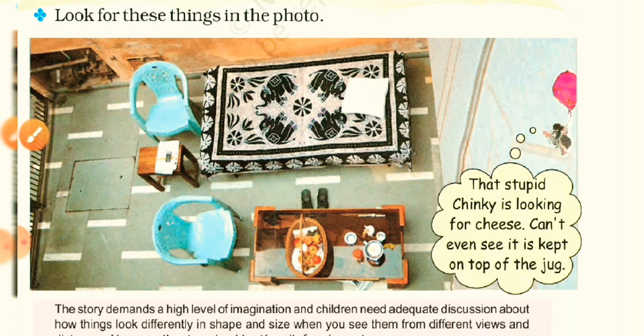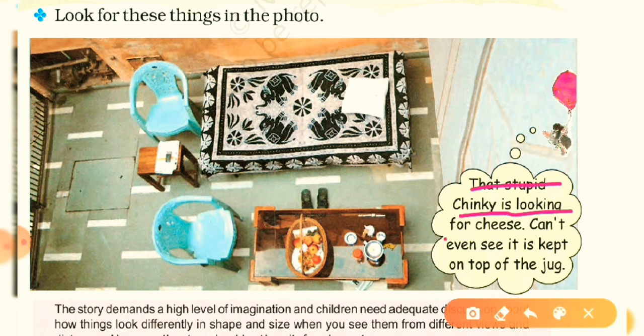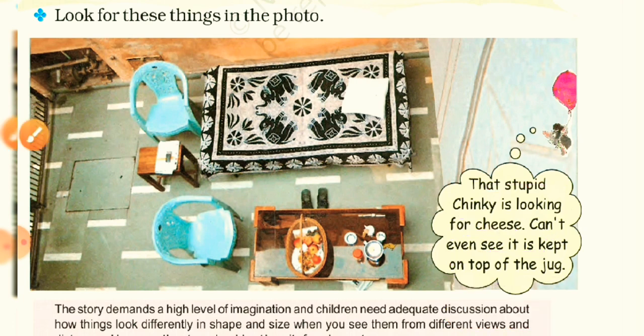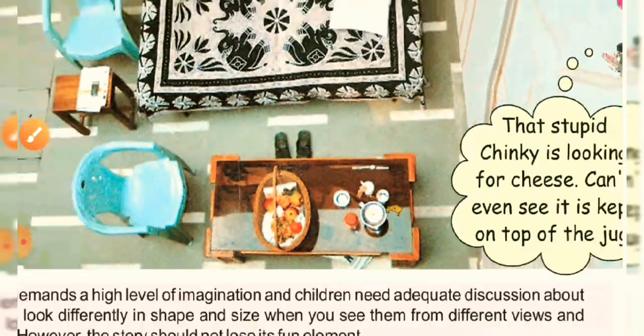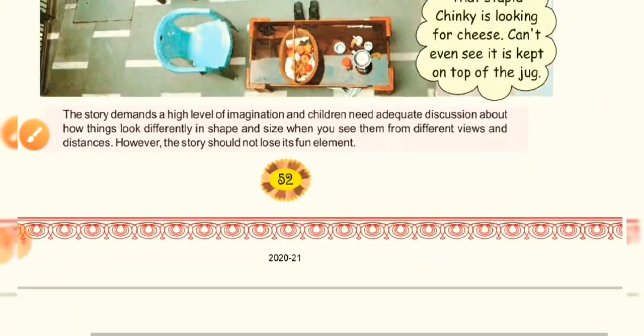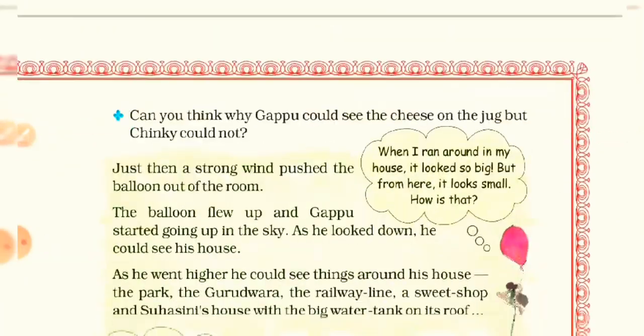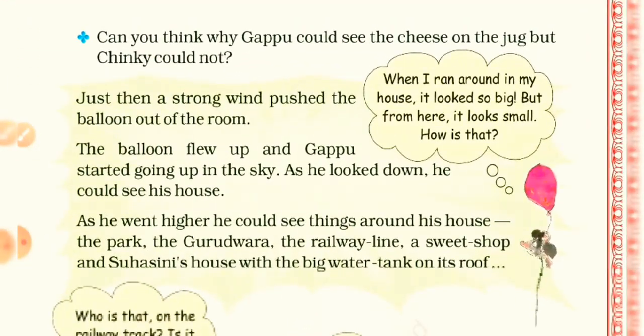And here the Gappu rat is saying something, that stupid Chinky is looking for cheese, can't even see it, it is kept on the top of the jug. So let's see where is Chinky rat. Oh, here is the Chinky you can see, and the Chinky is looking for the cheese, but she is unable to see the cheese.